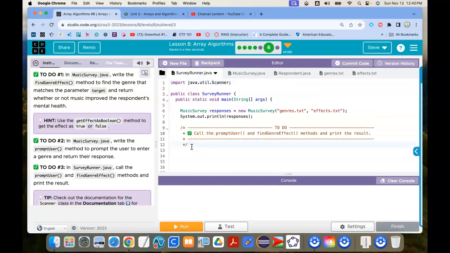So let's go over here. We want to call the prompt user. So we're getting a string of, I'll call it my choice this time. I already used my genre. So my choice will equal the responses dot prompt user.